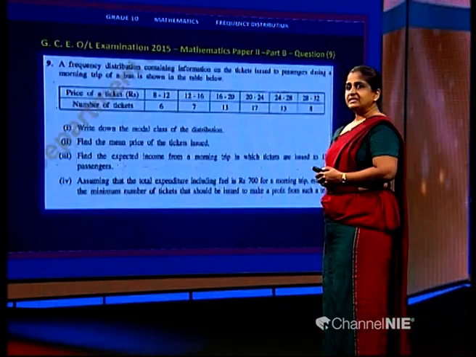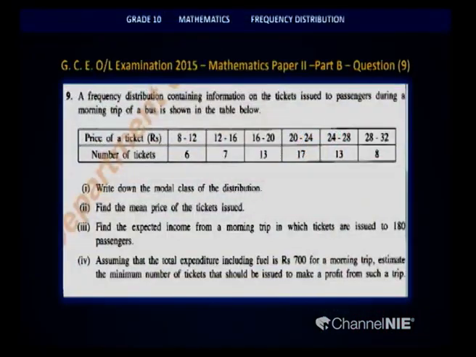Okay children, let's look at this. A frequency distribution containing information on the tickets issued to passengers during a morning trip of a bus is shown in the table below. Now children, the table is given. I hope you all can quickly take it down and copy it with the relevant data in the vertical format in your answer sheet. The price of a ticket is given in the first row. So you all can take it into the first column of your table.